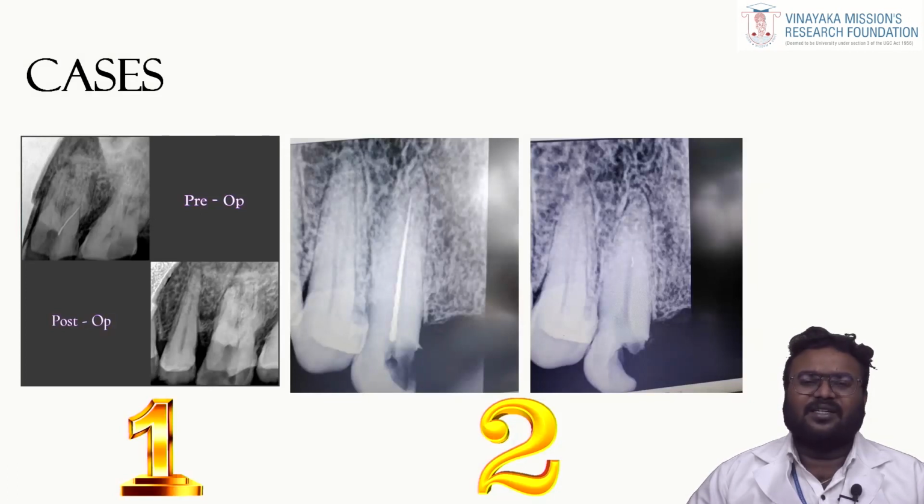These are two cases that were performed in our Department of Endodontics in Vinayaka Mission Sankaracharya Dental College and Hospital. The first case is a separated hand file in the distobuccal canal of an upper molar. We have retrieved it using the Talal's endodontic kit using the ultrasonic procedure, and the second one is a very long instrument of about 9 to 10 millimeters in the canine region.